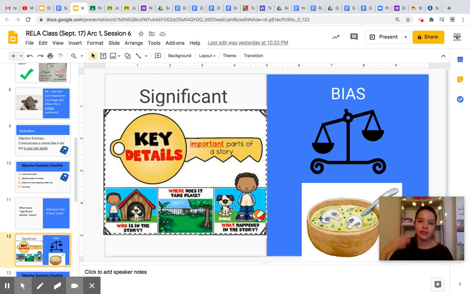So if my grandmother knows that I don't like mushroom soup, but then my little cousin comes and we're having a family dinner, and grandma knows that my little cousin loves mushroom soup and she makes some for him, I'm going to think that grandma's using bias. She's being biased because she prefers the little cousin over me, right? So little cousin's going to get the favorite dish and I'm not going to get anything because I can't eat the mushroom soup, right? So that's one example when you have favorites in a way. So don't use favoritism or bias when you're writing a summary.